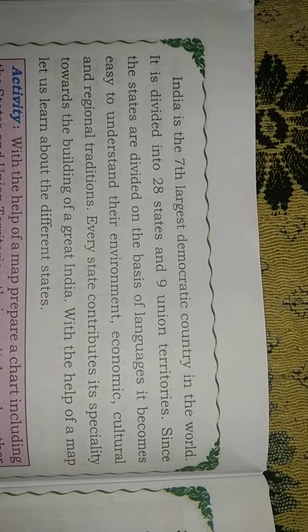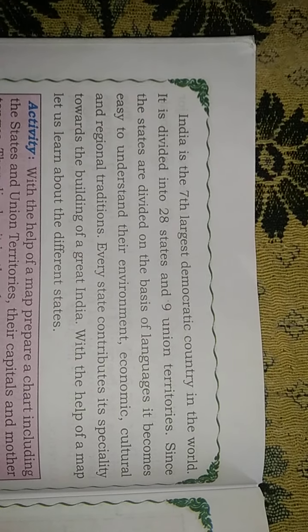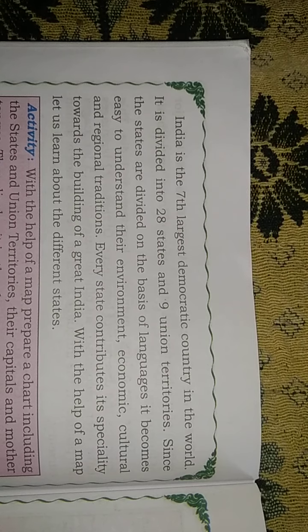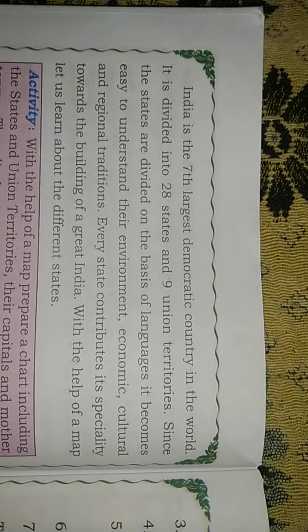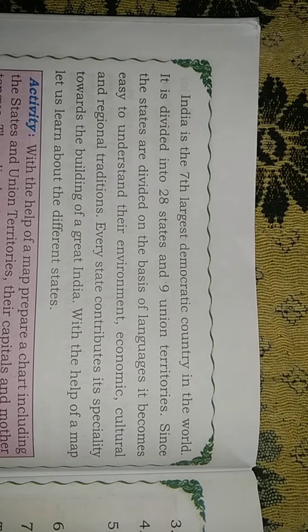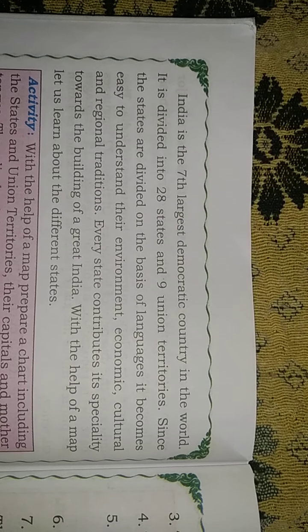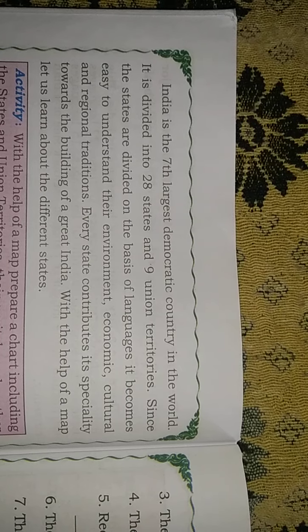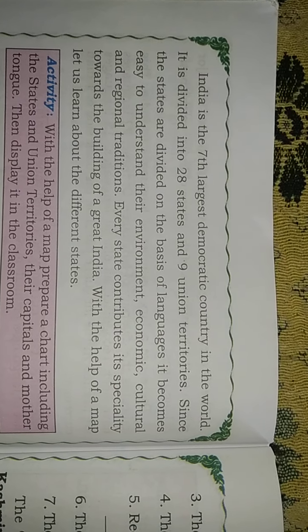India is the dash largest democratic country in the world. Then you write the answer: India is the seventh largest democratic country in the world. India is divided into 28 states and 9 union territories.